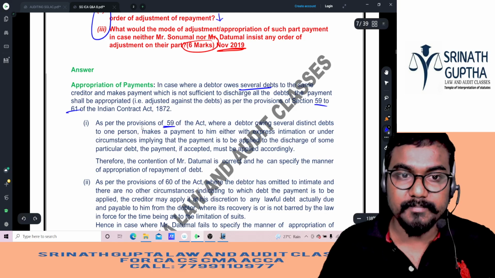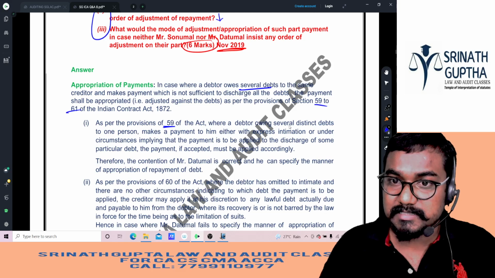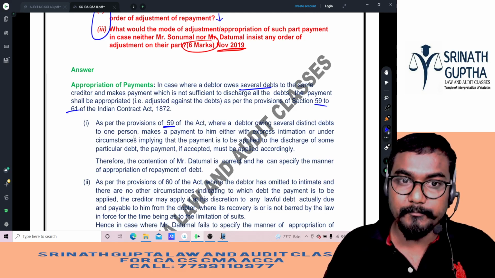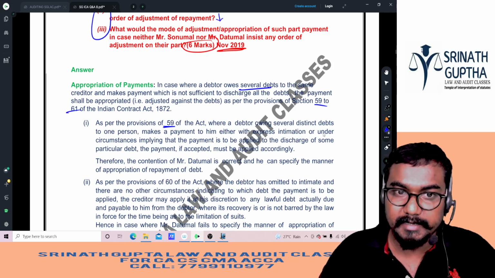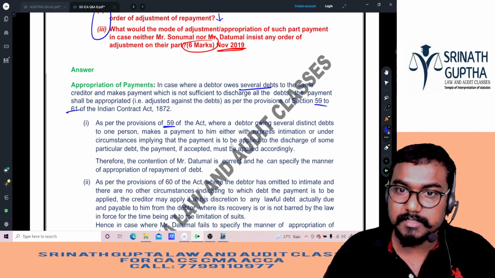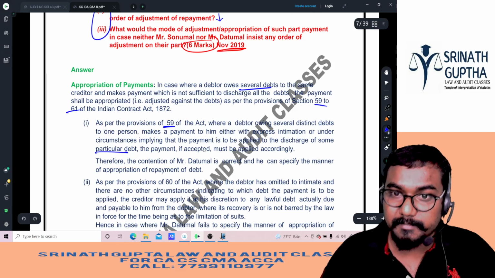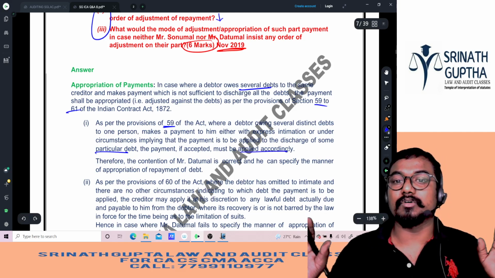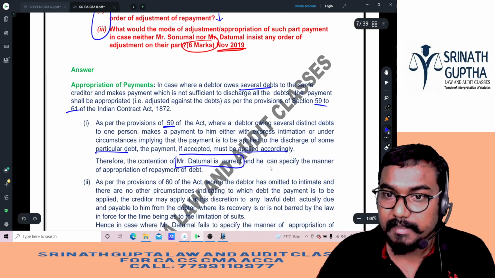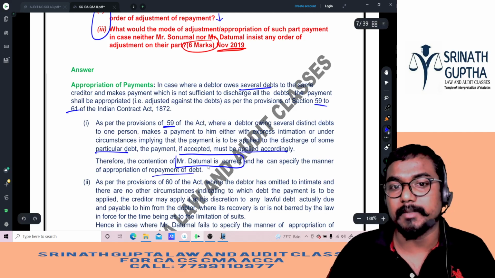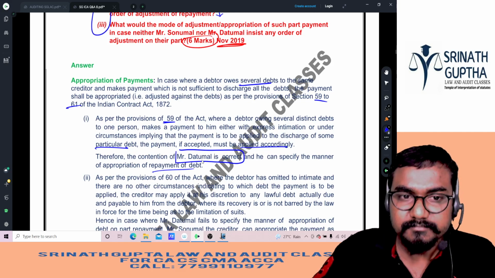So first is 59. As per the provisions of section 59 of the Act, where a debtor owing several distinct debts to one person makes a payment to him either with express intimation or under circumstances implying that the payment is to be applied to discharge the particular debt, the payment accepted must be applied for that specified debt only. Therefore, the contention of Dattumal is correct and he can specify the manner of appropriation of repayment of the debt. That is, debt to be discharged is indicated.